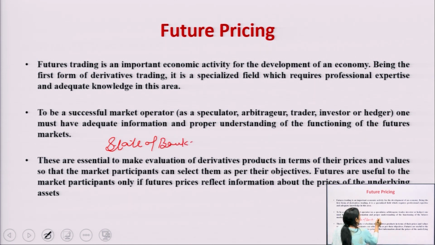Right now the spot price of State Bank of India is 570. If you want to buy 100 shares, how much amount do you have to pay? You have to multiply 100 with 570, which means you have to pay 5,70,000.